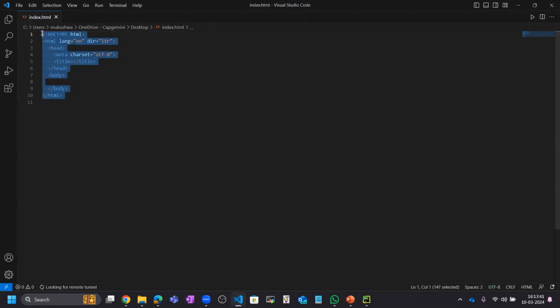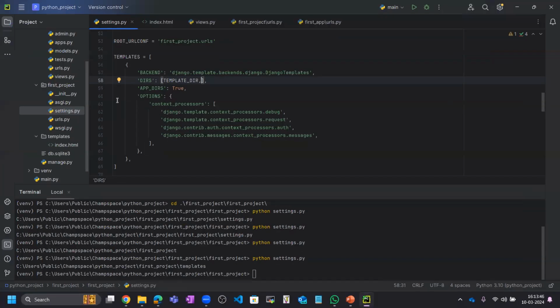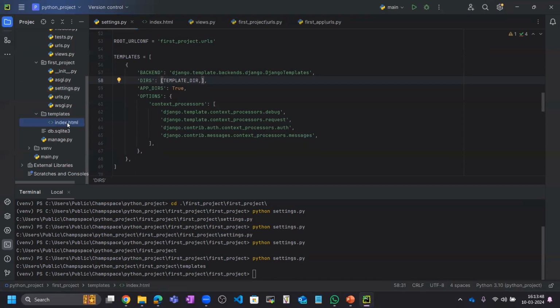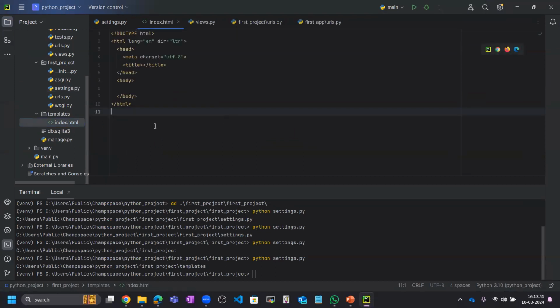So we need to copy this HTML and let me paste it here in the index.html of our template, because in PyCharm there is no extension ability to complete the HTML doctype file automatically. That's why I copied that, and let me write here. This is our first step, and this we have completed.